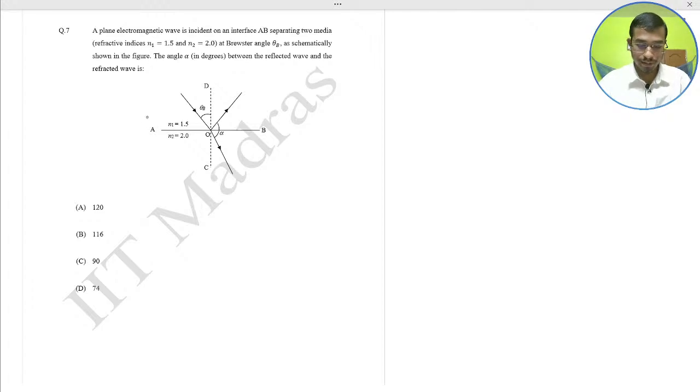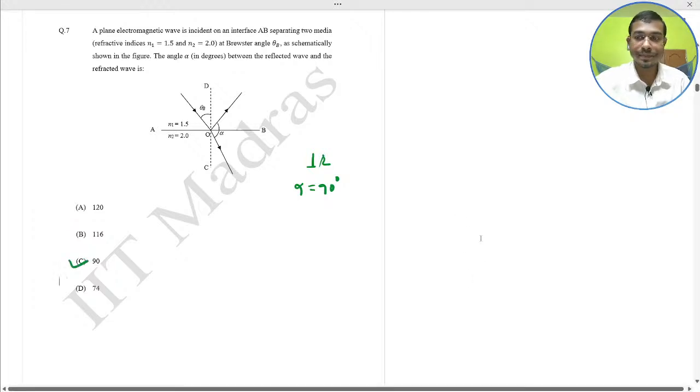So here, at Brewster's angle, the reflected and refracted waves are perpendicular. Simple. At this point the reflected wave and the refracted wave are perpendicular. So perpendicular means alpha should be what? 90 degrees. Simple concept, class 12 optics section. I waited 3 or 4 minutes because I wanted to know your ability with the concept on your own. So alpha would be 90 degrees, so option C would be correct.